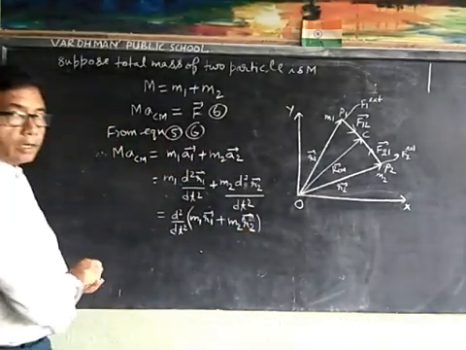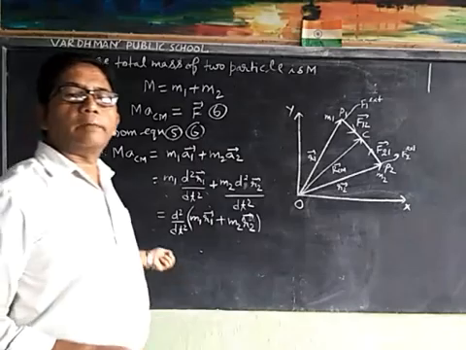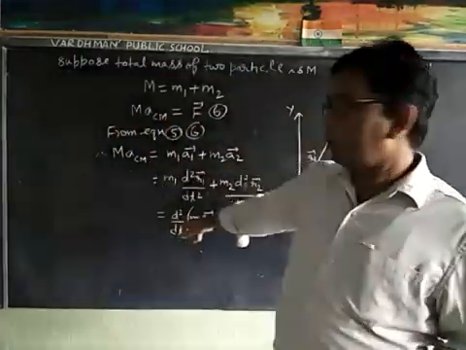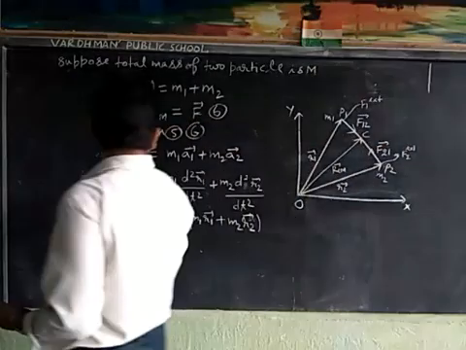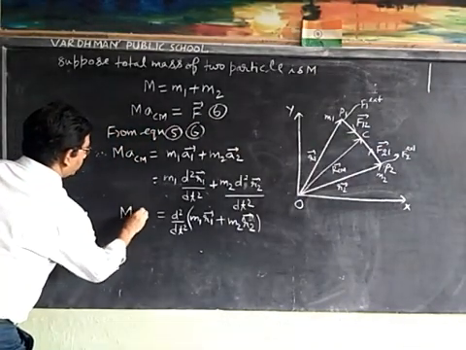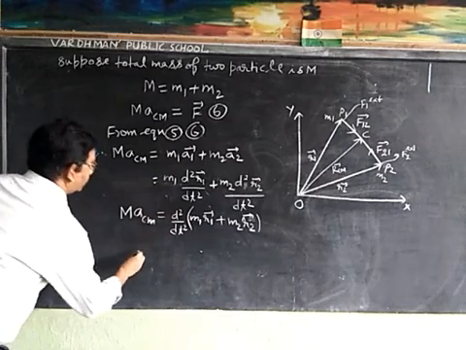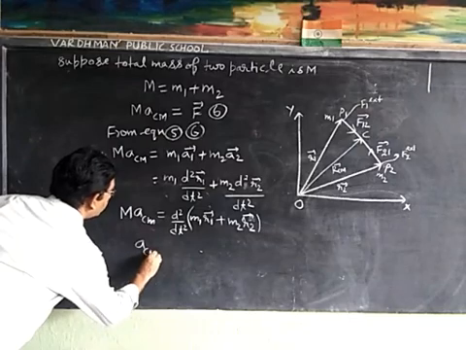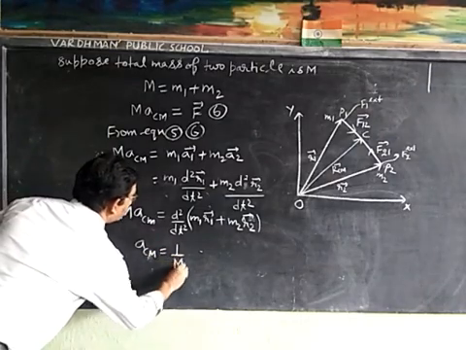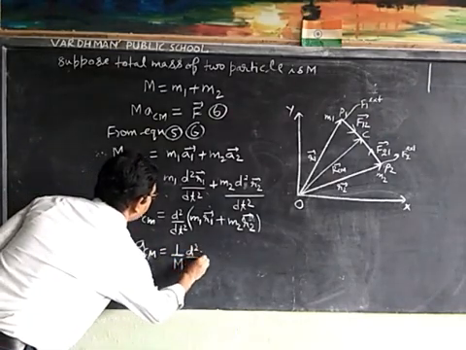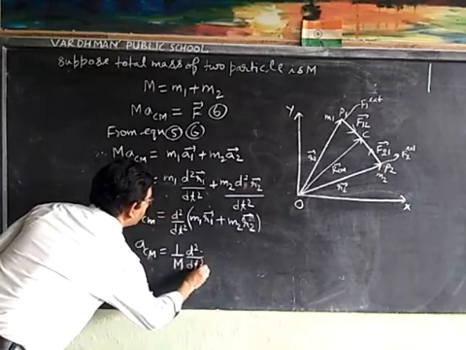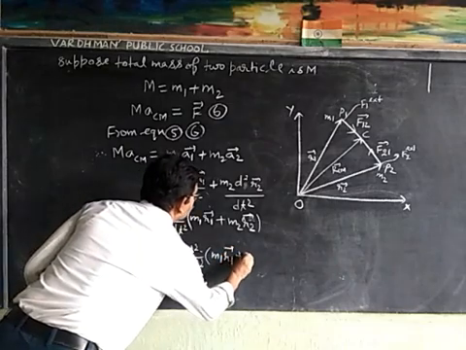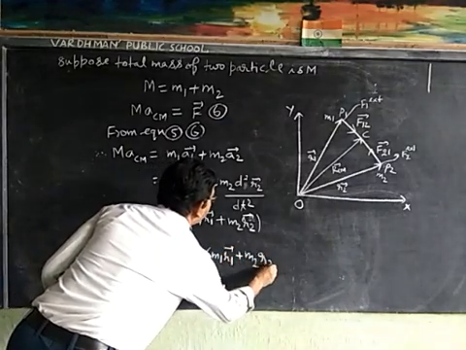Then ACM is equal to 1 upon M d square upon dt square of m1 r1 plus m2 r2.